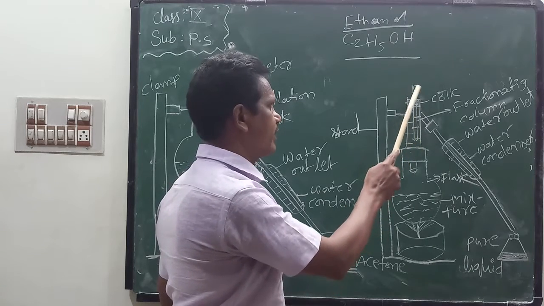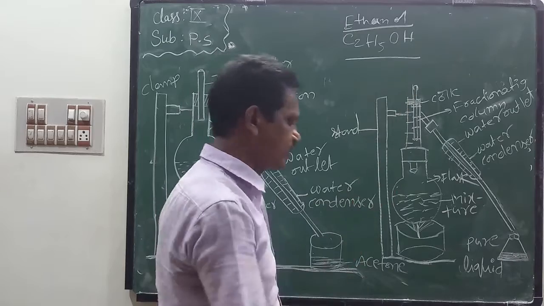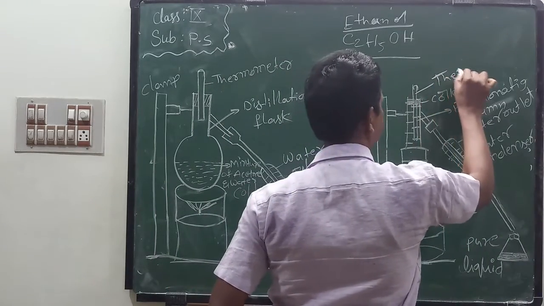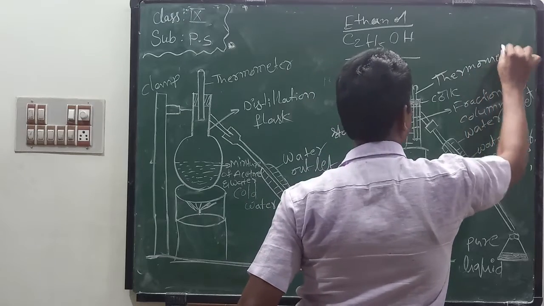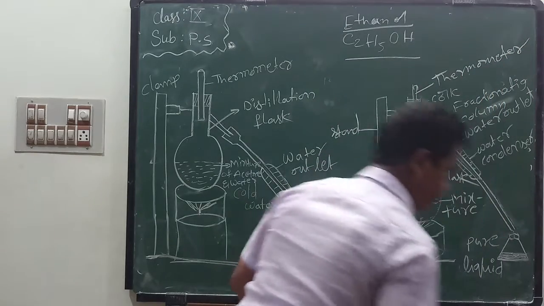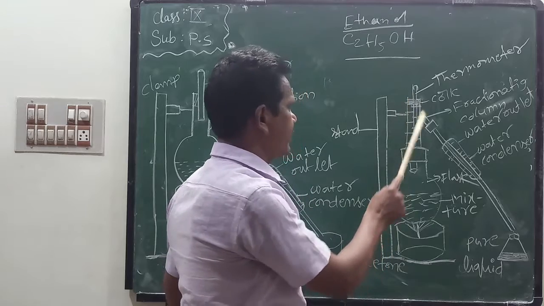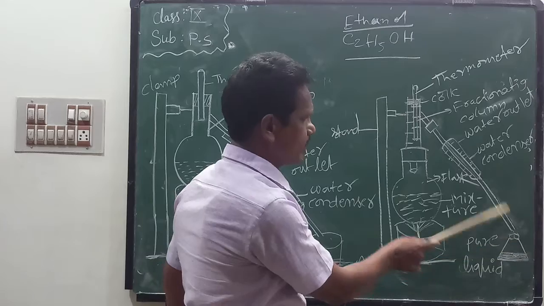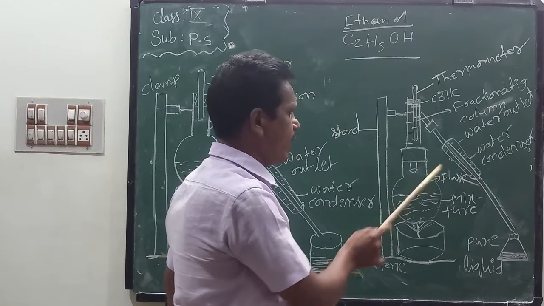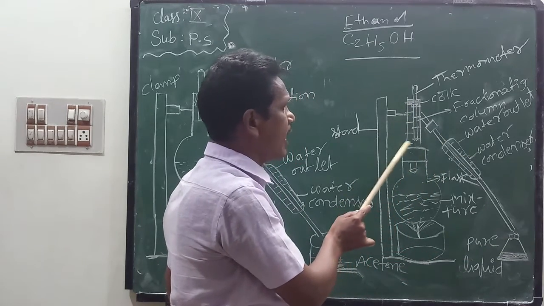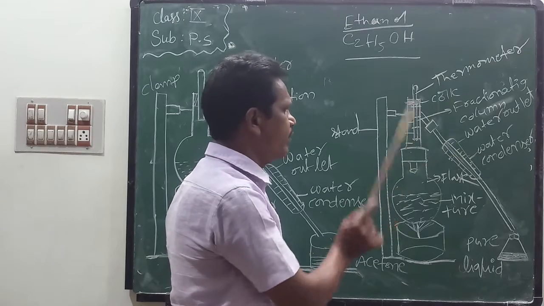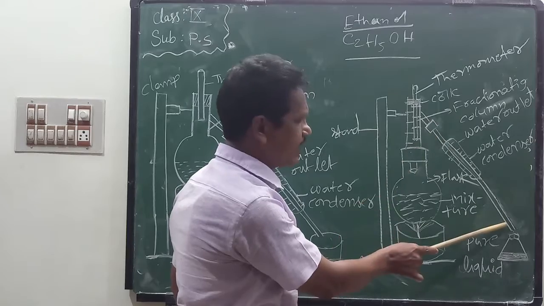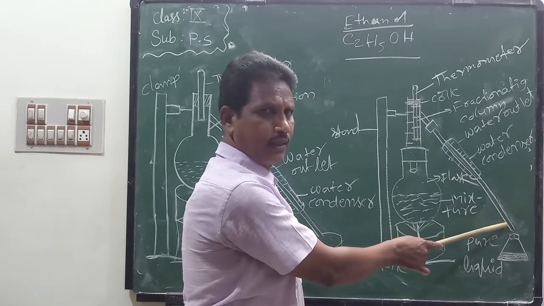This fractionating column contains a thermometer. This is the thermometer. This is the condenser. Here the fractionating column is fixed between the distillation flask and the condenser.